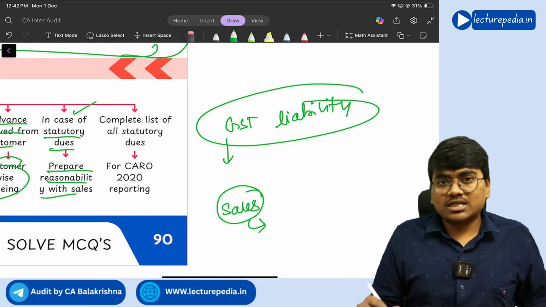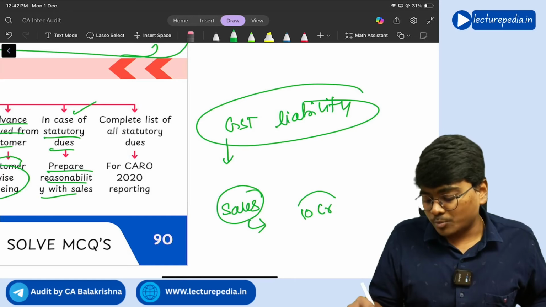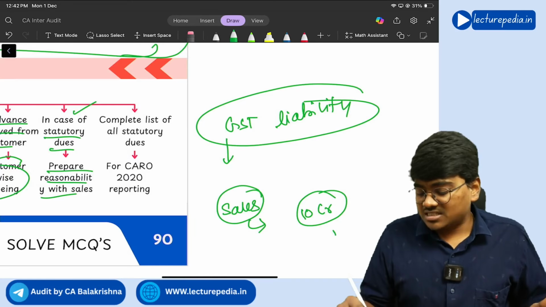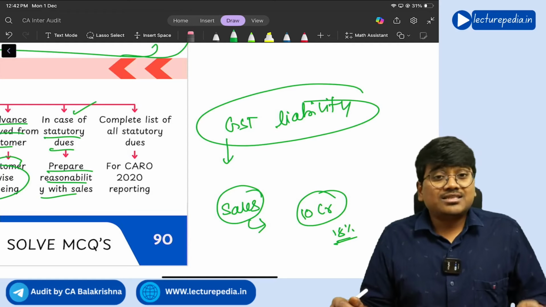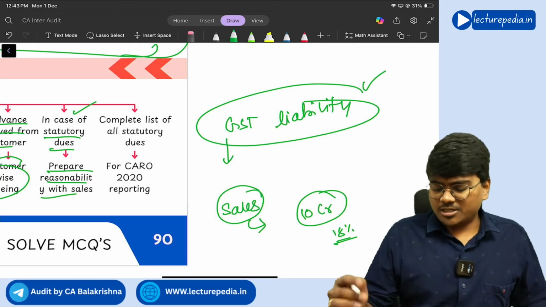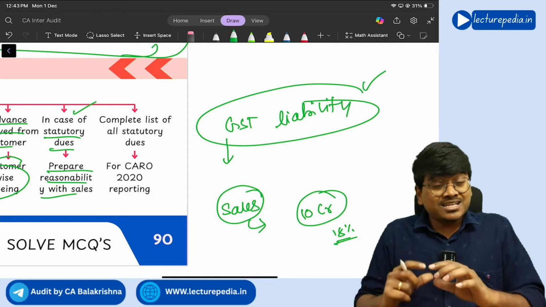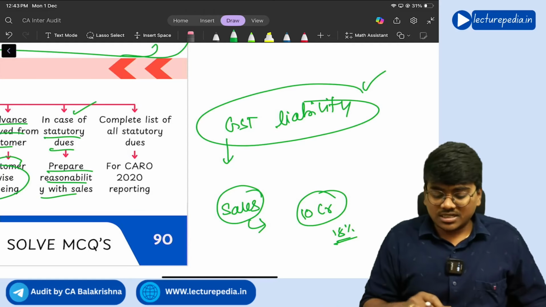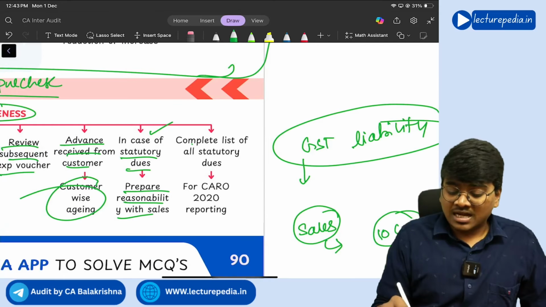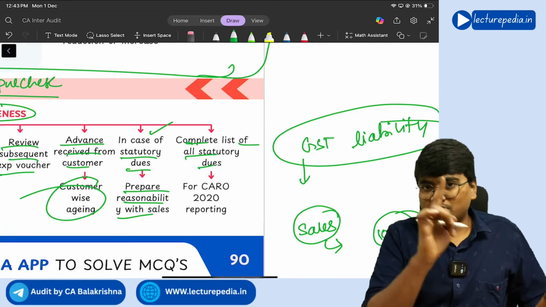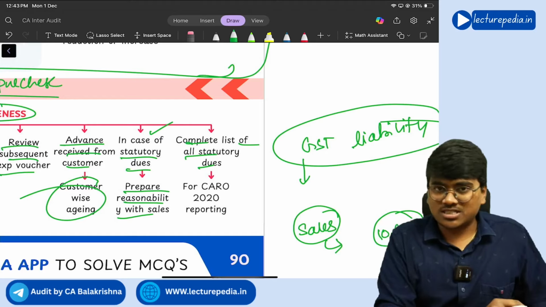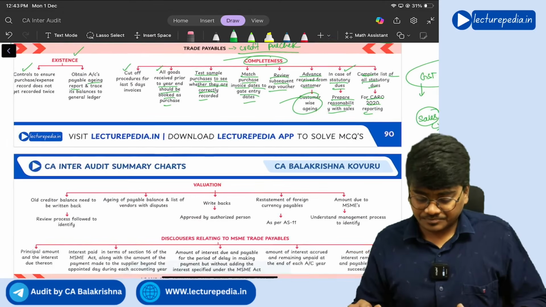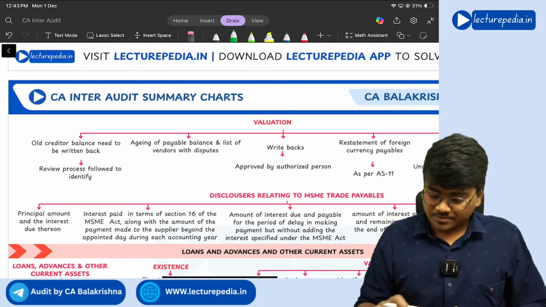So, if during the year the entity has made sales of 10 crore rupees, and for the product which the entity sells the rate of GST is 18%, then how much should be the GST liability? 1.8 crore. So, the reasonable GST liability should be 1.8 crore. Like this, you should perform the reasonability test. Next, the complete list of all statutory dues as per clause 7 of CARO 2020, which we have seen for CARO 2020 reporting, right? Yes. Next, valuation.